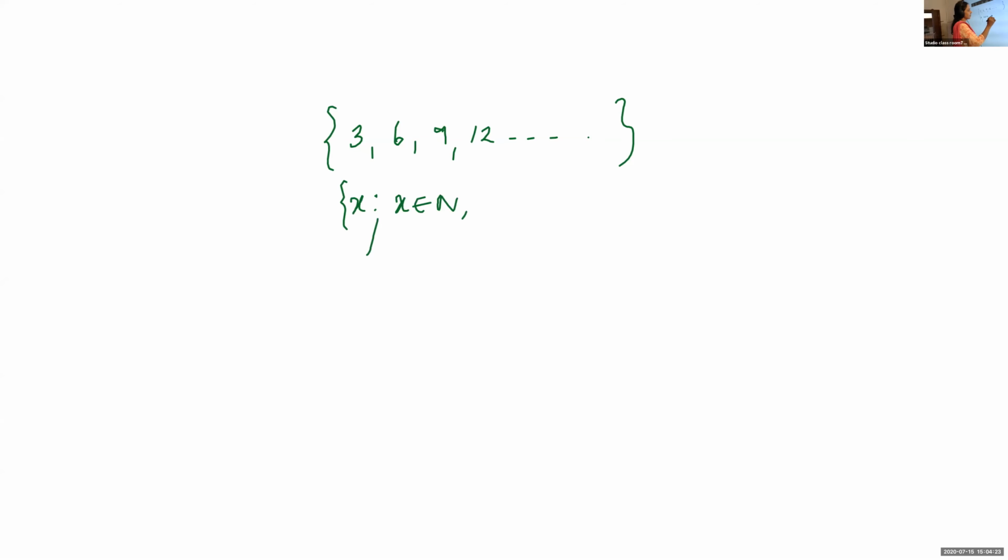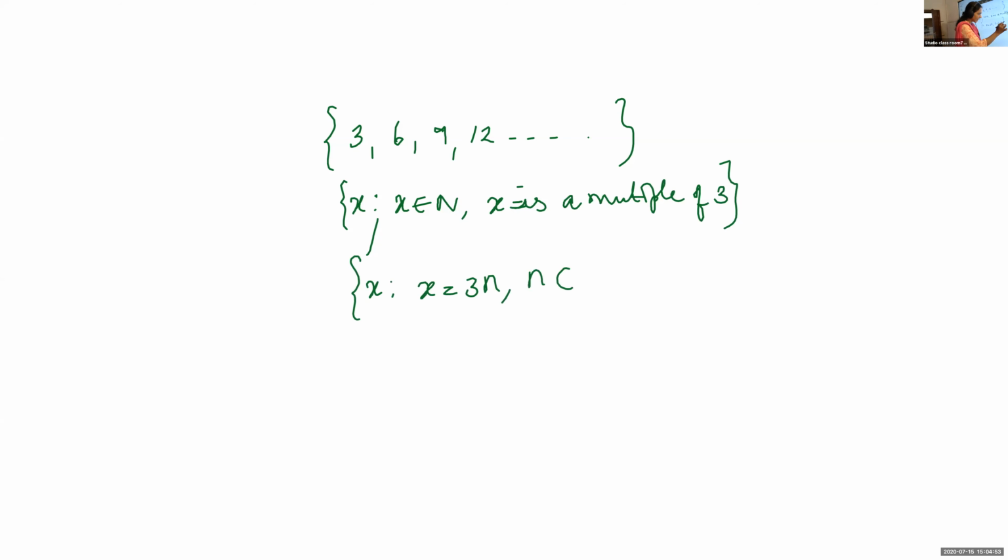x takes the form of a multiple of 3. You can write it in words: x is a natural number and x is a multiple of 3. The same thing we can write like this also: set of all x such that x is equal to 3n. What is meant by 3n? Multiples of 3, where the small n is an element of capital N.